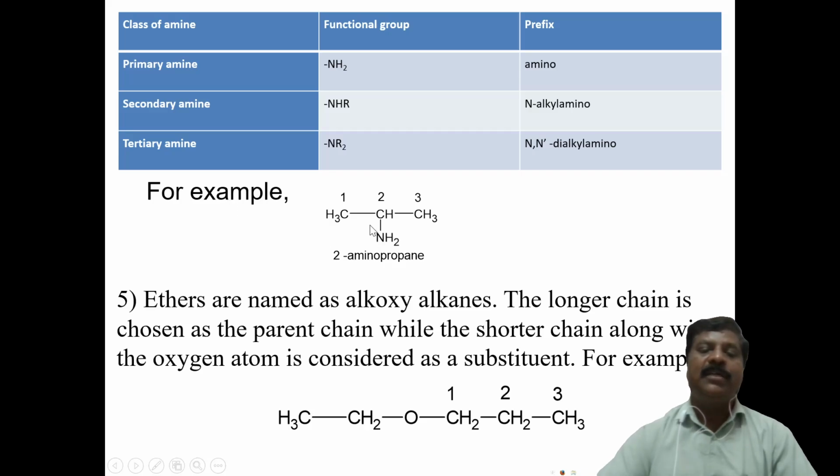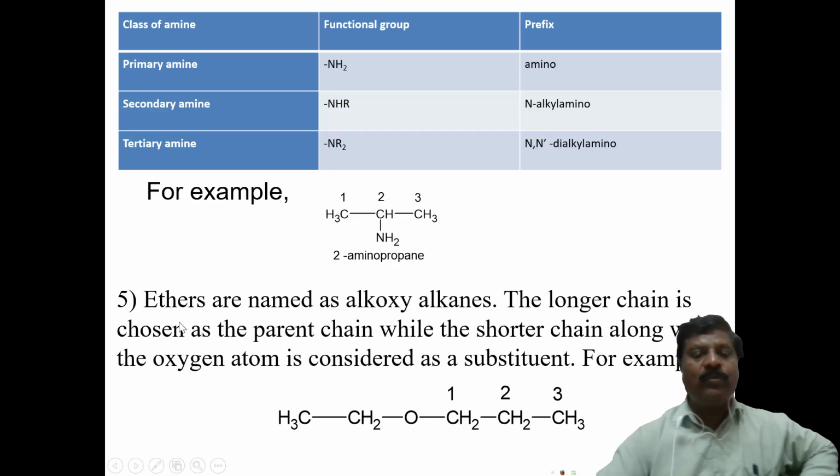For example, this compound is there. Numbering should take place from here, 1, 2. You should not take it from here. Here the longest chain is 1, 2, 3, and therefore it is 2-amino. It is a propane, and therefore the name of this compound is simply 2-aminopropane.